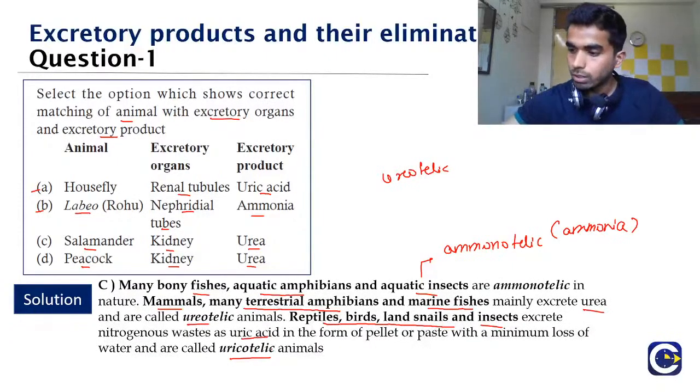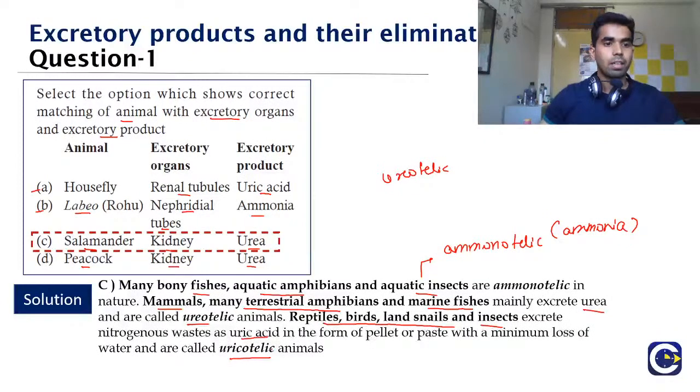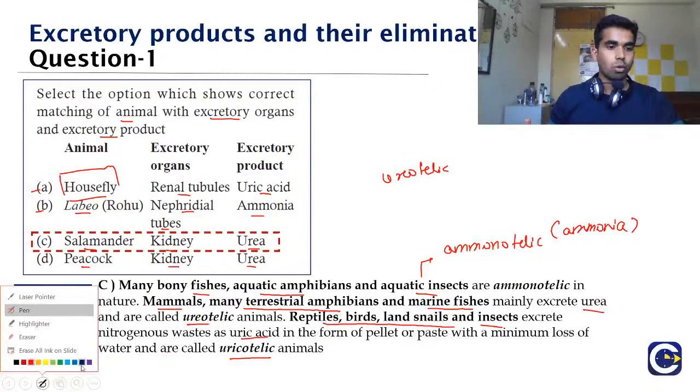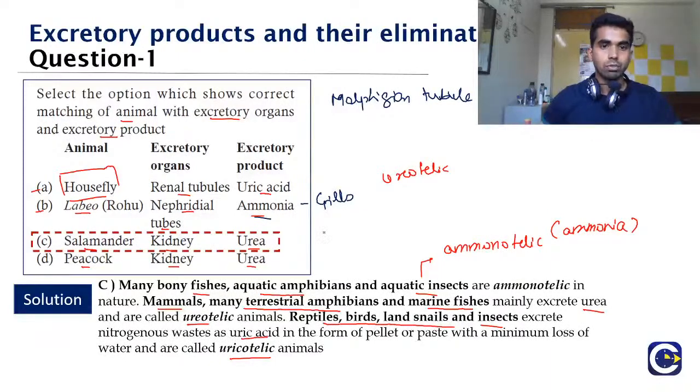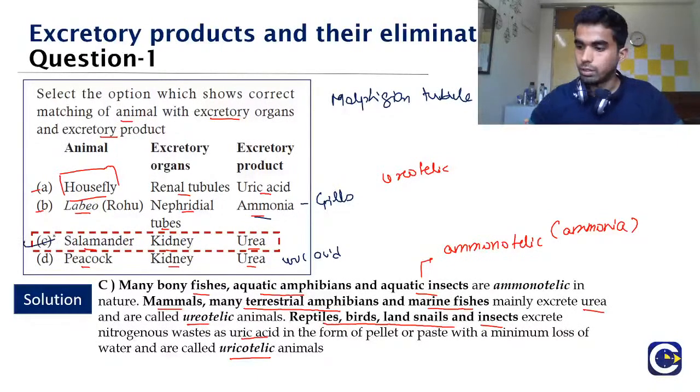Hence, tell me which one will be the correct answer. The correct answer here would be option C. Why? Because A is the housefly, and in the housefly the excretory organ is the Malpighian tubule. Then labeo is a fish, and in it the excretory product is ammonia. Yes, that's absolutely correct, but the organ here should be gills. Now coming to option D, peacock, it's a bird, and that is why the product should be uric acid and not urea, and hence the correct answer is option C.